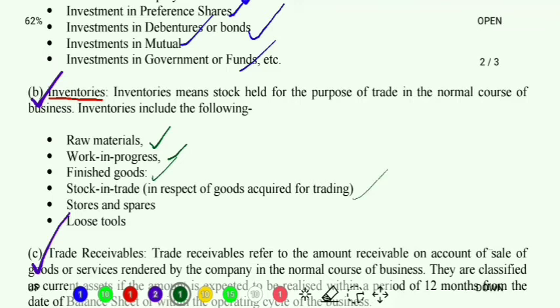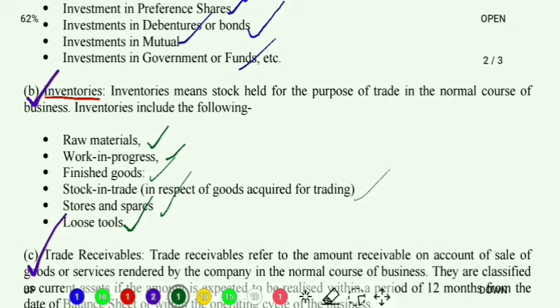Next we have stock in trade. Stock in trade means the goods which I have acquired for trading, the goods which I have purchased for trading. That is stock in trade, right? Next is stores and spares. Stores and spares means some spare parts, or you can take loose tools also along with it. Some loose tools, some tiny parts of any machinery, which together in themselves are not a perfect machinery, not a complete product. Maybe the nails or nuts and bolts, those kinds of things, loose tools, spare parts, that also comes under inventories. Clear with this? Very simple.